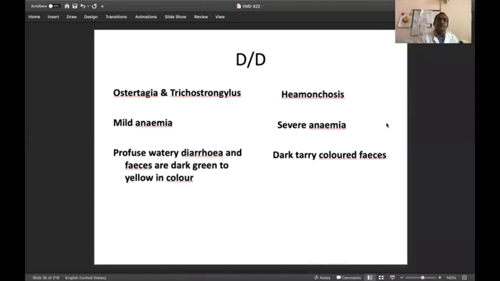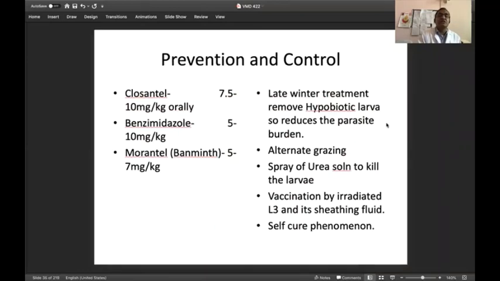You also have to differentiate it from other parasitic gastroenteritis, because in other gastroenteritis there is no development of severe anemia. There will be mild anemia. In this, there will be severe anemia. In other parasitic gastroenteritis there is profuse watery diarrhea. Here you will find dark tarry colored feces. So these are the two very important points from which we can differentiate it from other parasitic gastroenteritis.